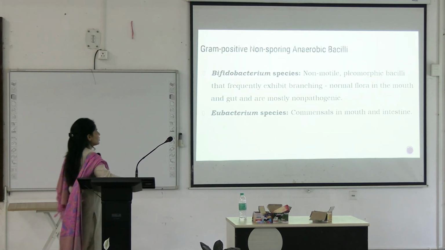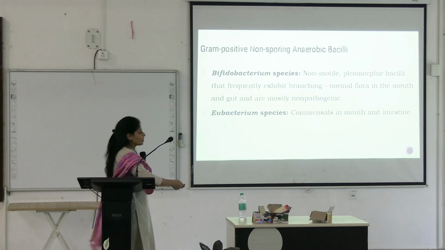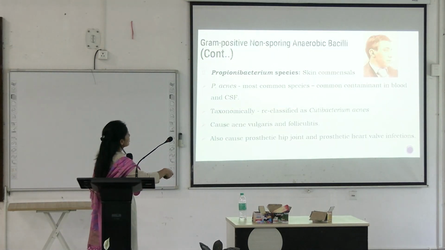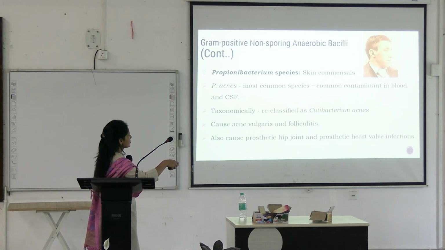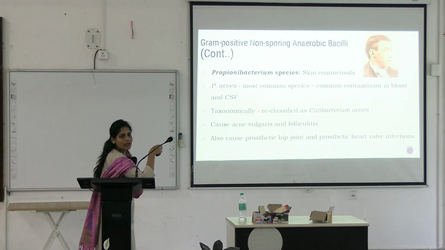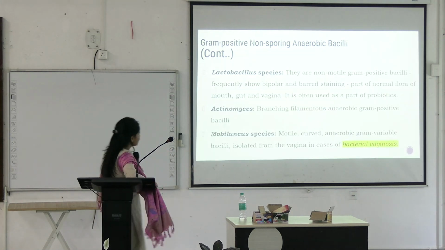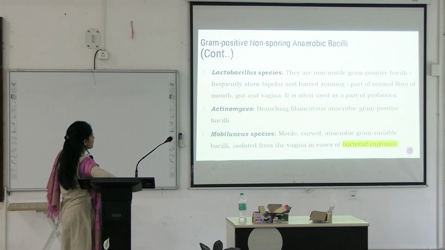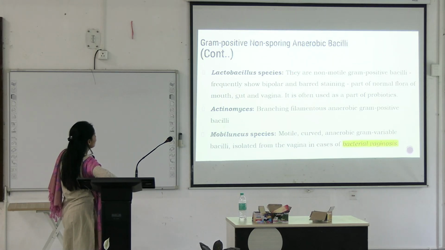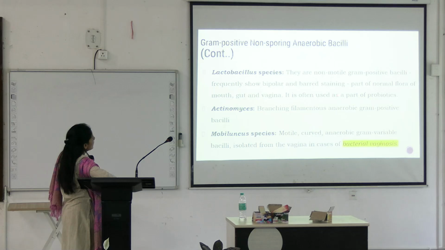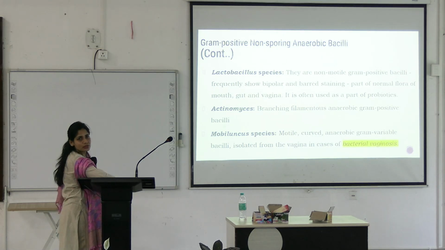Bifidobacterium and Eubacterium, we discussed that they are mostly non-pathogenic, they are good bacteria. Propionibacterium acnes, this Propionibacterium species is now renamed as Cutibacterium acnes. They are able to cause acne vulgaris and folliculitis on the face because that's where they reside, they're the common flora there. They are also able to cause prosthetic hip joint and heart valve infections. Lactobacillus, again, non-motile gram-positive bacilli, good bacterium. They are part of normal flora in mouth, gut and vagina, and they are often used as probiotics also.